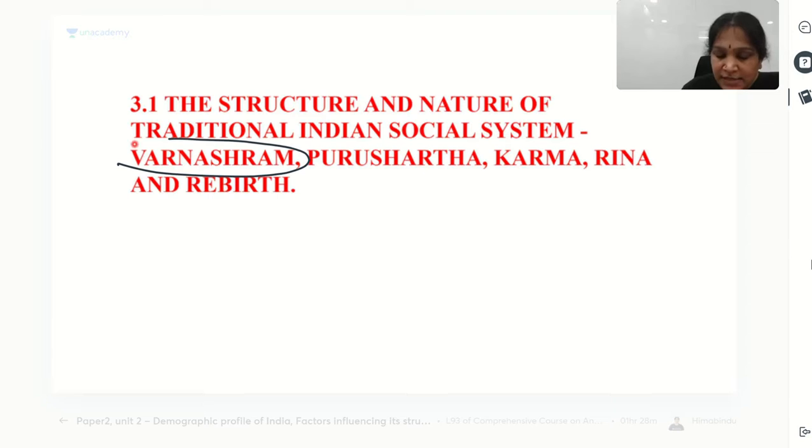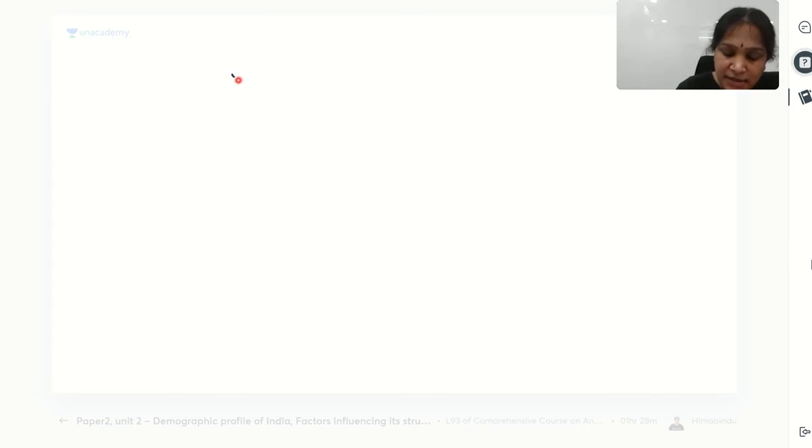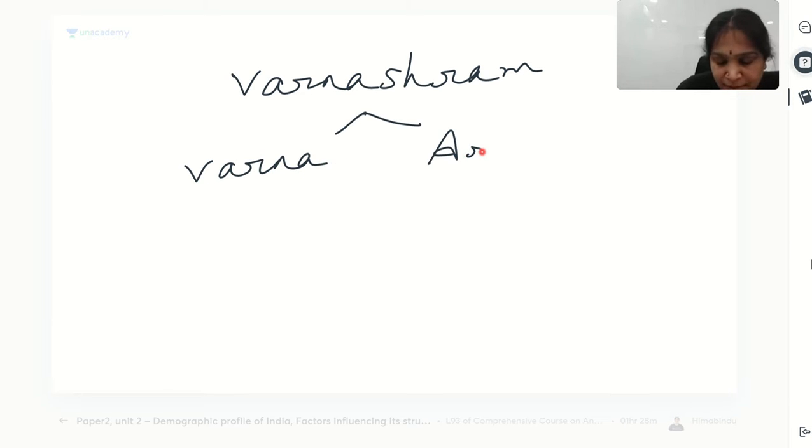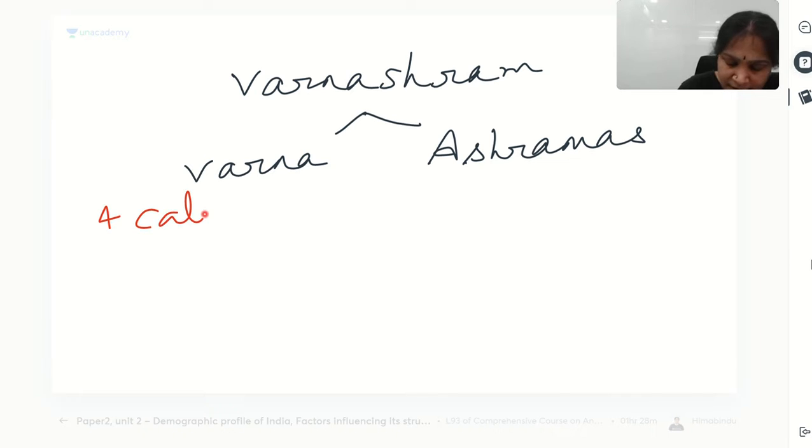So first we are discussing the Varnashram. Varnashram is the first topic that we are discussing. In Varnashram, actually you have two topics. Varna and Ashramas, right? Varna and Ashramas. Varna means 4 categories, or to be more appropriate, 4 strata in the society, because these categories are not equal to each other.